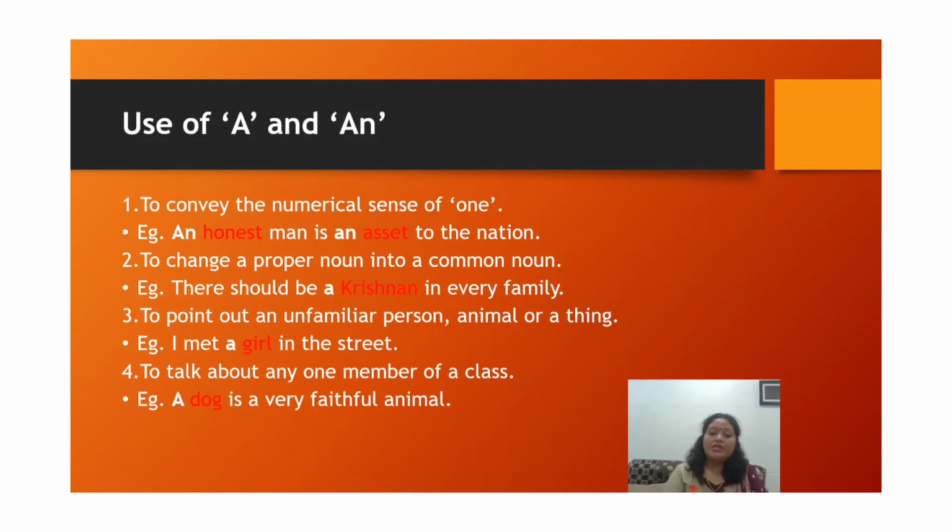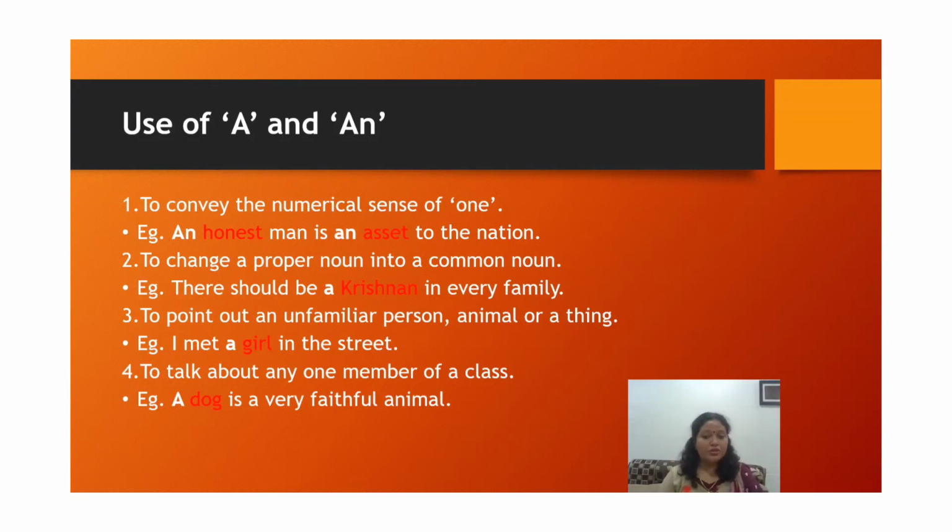Now, what is the relationship between articles and determiners? Why are these articles also called determiners? When the article comes right before the noun, the article can be said to be a determiner, because it determines the noun, it modifies the noun, it gives a fixed meaning to the noun.